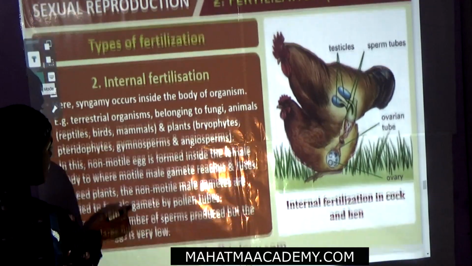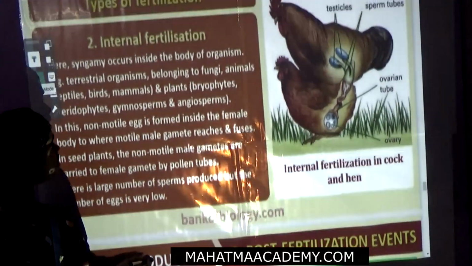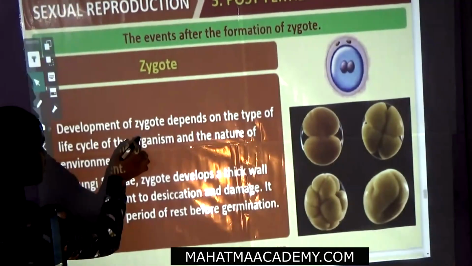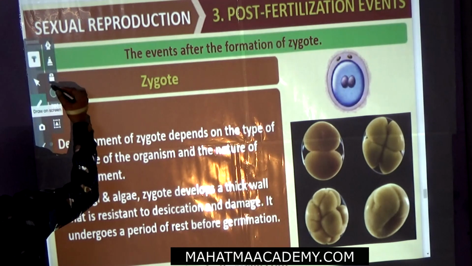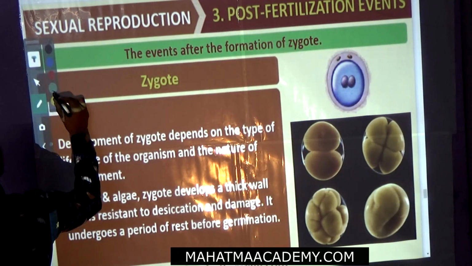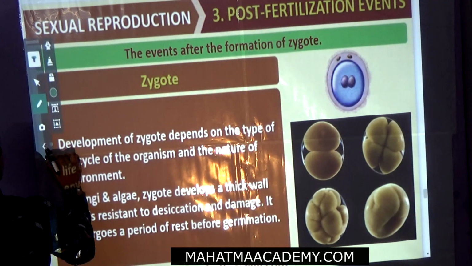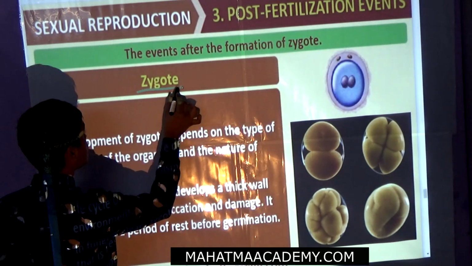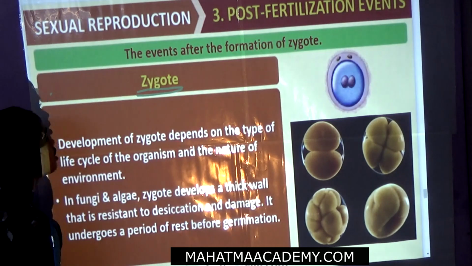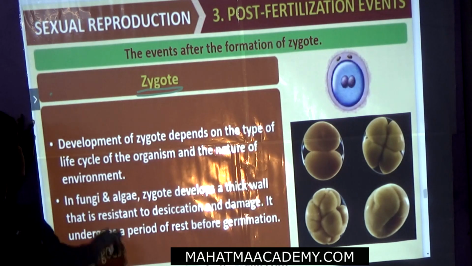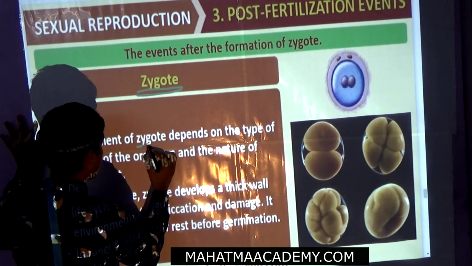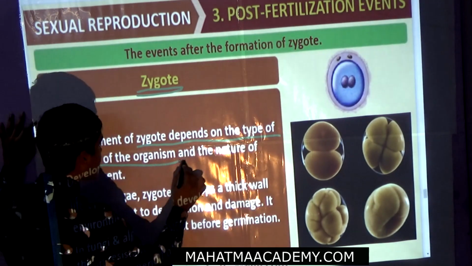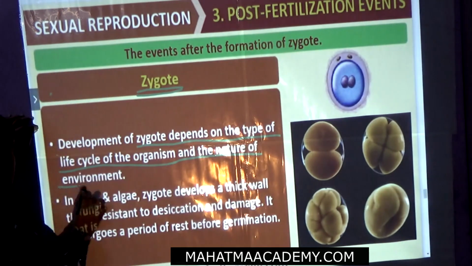Now we will see the next step. This is the post-fertilization event. What events will occur after fertilization? First, the development of the zygote depends upon the type of life cycle of the organism and the nature of the environment.